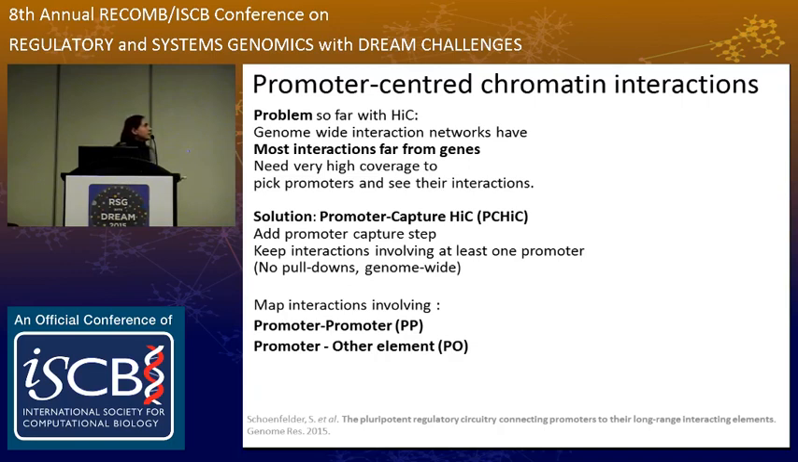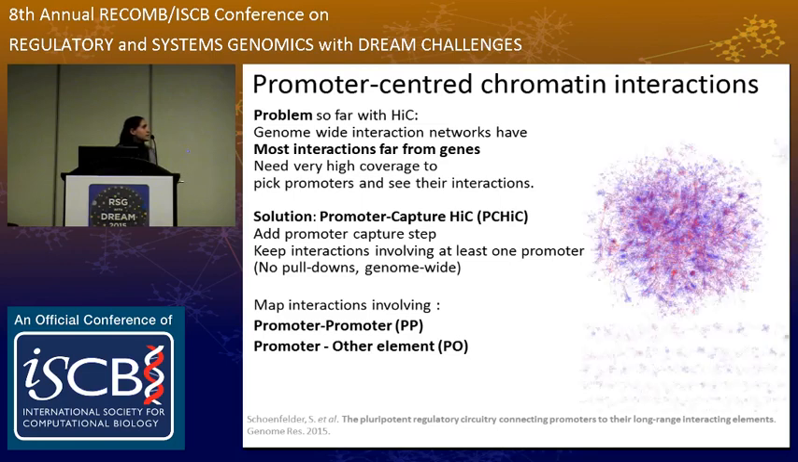So basically what you need is very, very high coverage to be able to see these promoters and their interactions. And the solution that promoter capture Hi-C provides is to add a promoter capture step in the protocol so that you can focus on interactions that involve at least one promoter. So basically we are mapping interactions that either have two promoters, so promoter-promoter interactions, or promoter-other elements interactions. And this is the type of network we get out, where red are promoter elements, blue are other genomic elements, and the edges are colored by PP being red and PO being blue. As you can see, there's a very large main connected component, but also a lot of smaller subnetworks.